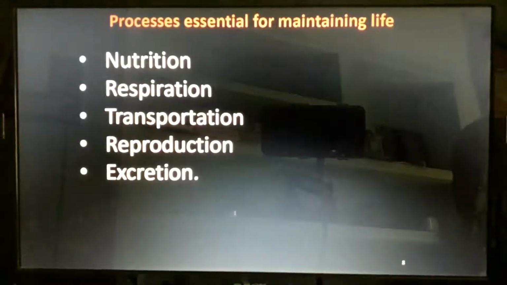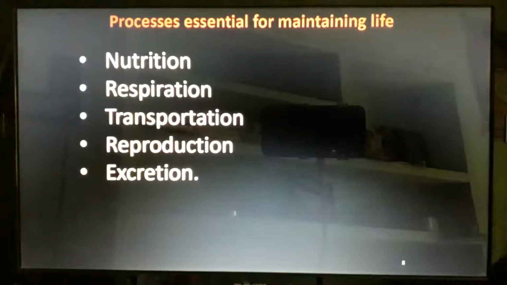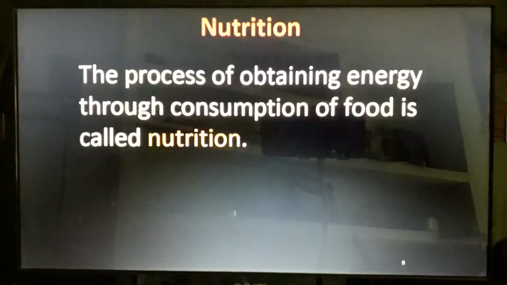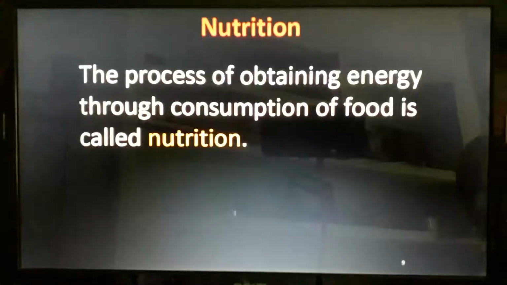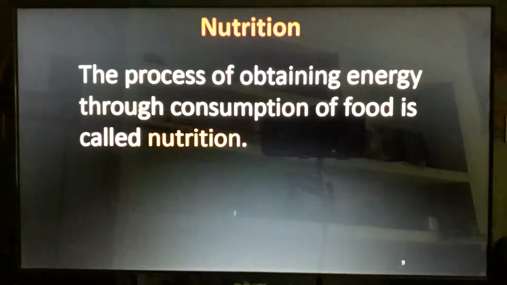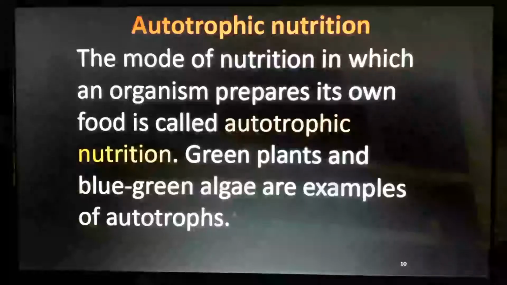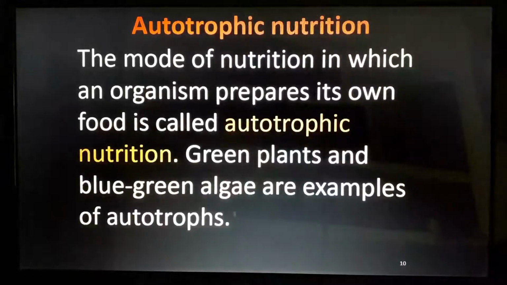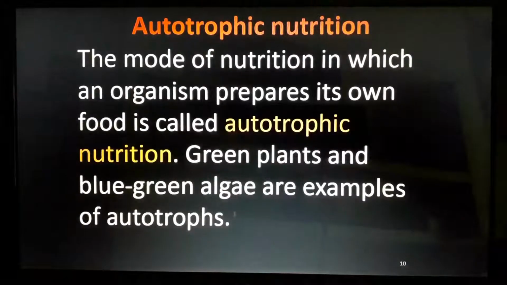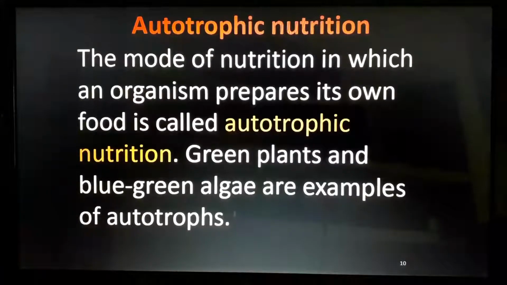So the first one is nutrition. The process to obtain energy through consumption of food is called nutrition. You studied about two types of nutrition. According to nutrition, all organisms are divided into two: one is autotrophs and the next one is heterotrophs.